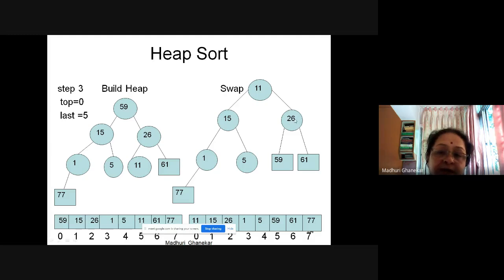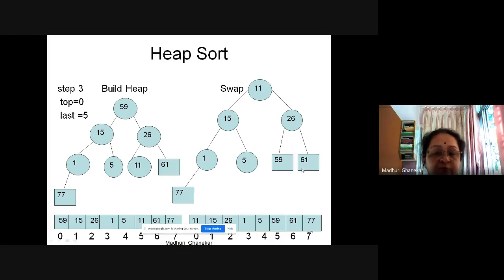Now select the maximum, swap it with the root. So 11 will come down at this position. Okay. And 15 will remain over here. So if 11 comes over here and 26 here, then how will the heap look like? Now remember, because we are not going to consider this inside the construction of heap and all, even if 11 comes over here, it hardly matters even if the children are bigger.